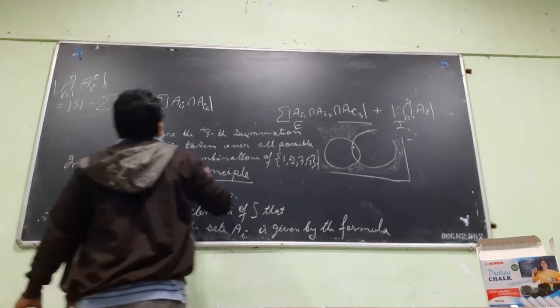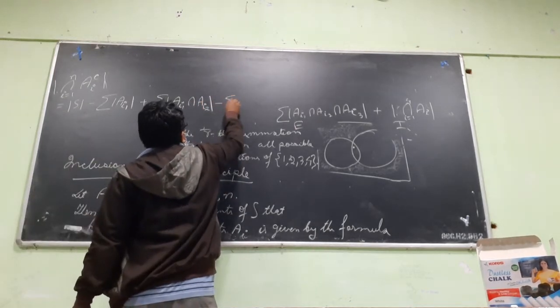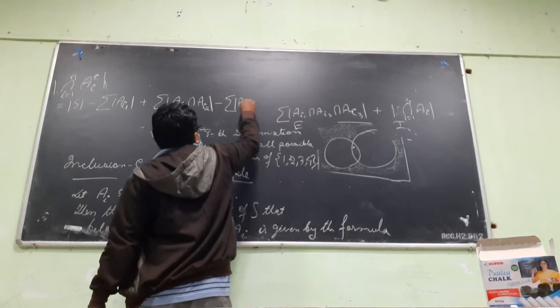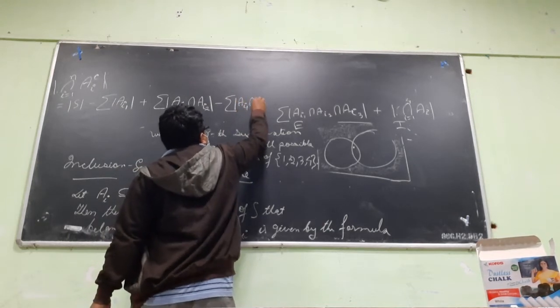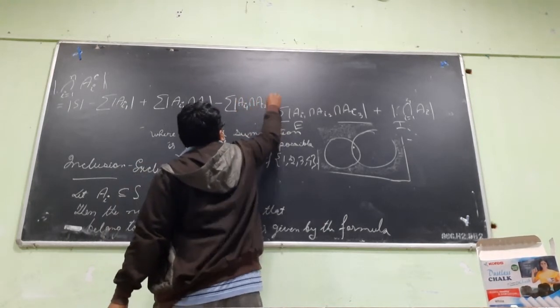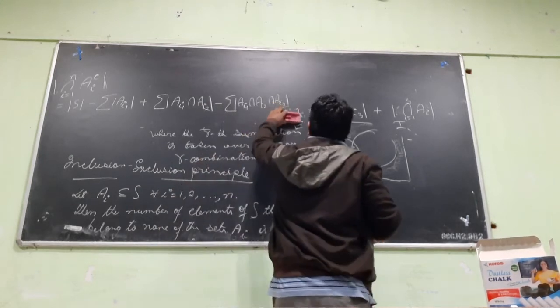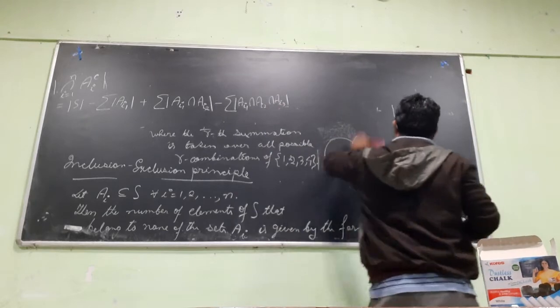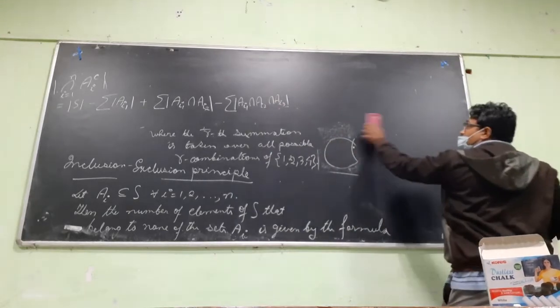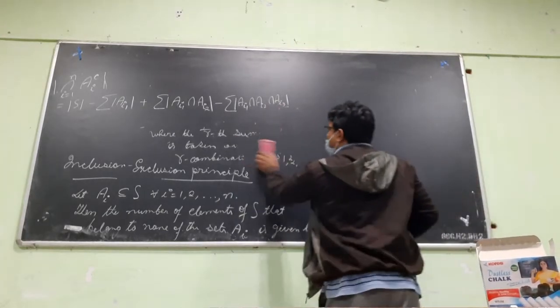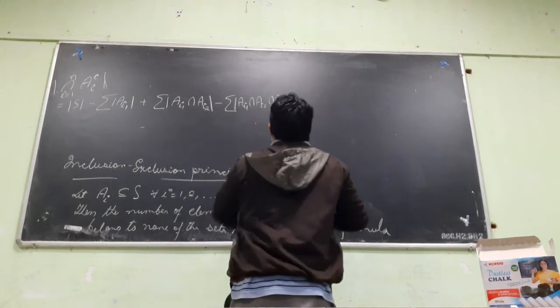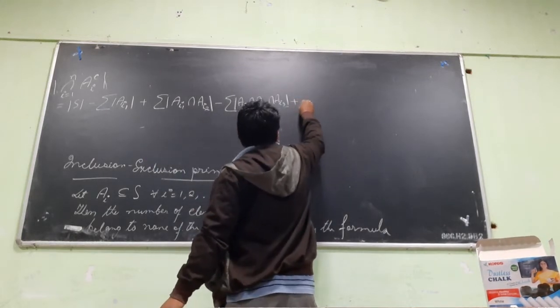So the indices are named this way. Minus the summation of the number of elements of Ai1 intersection Ai2 intersection Ai3. Similarly, so this is up to 3 terms we have written. Then this way it will continue.